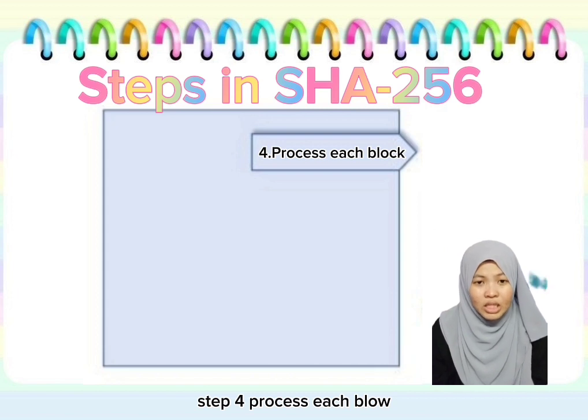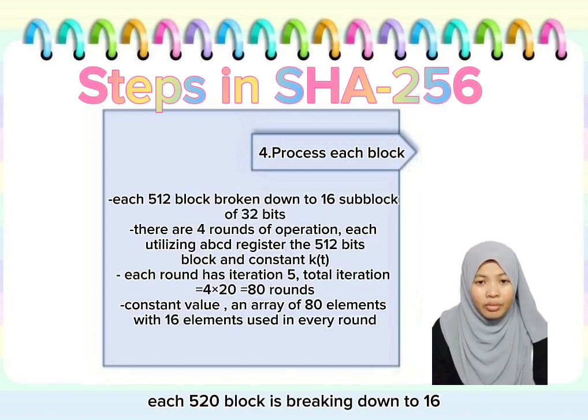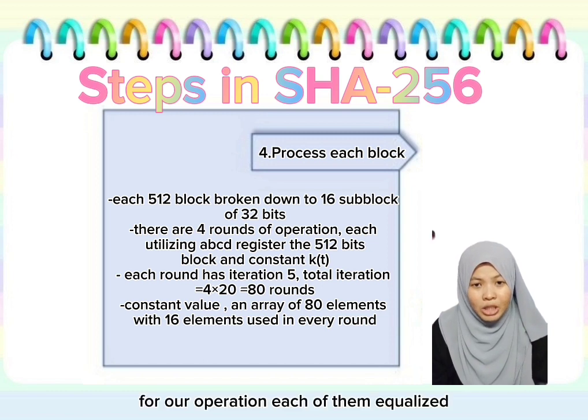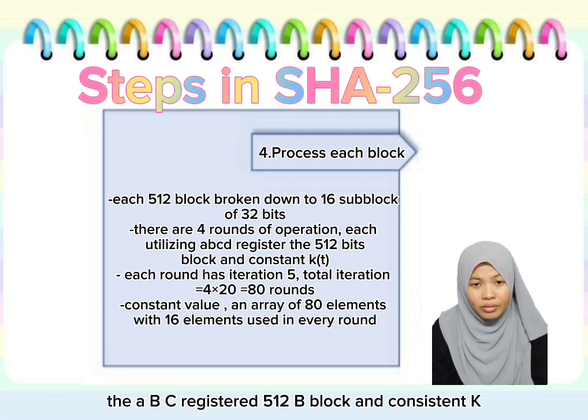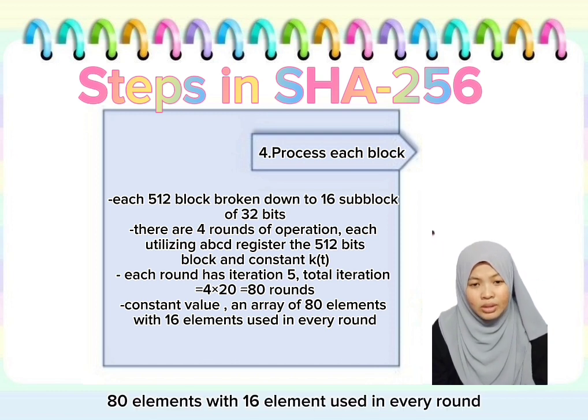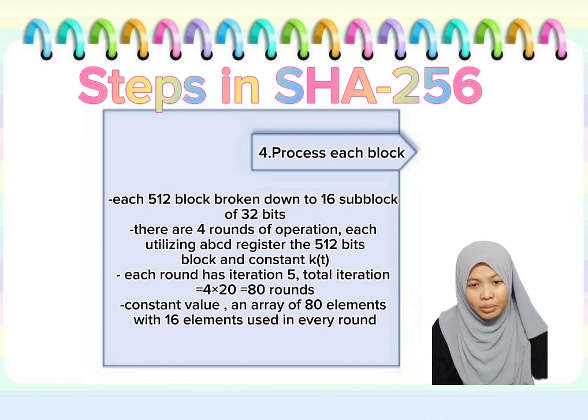Step 4. Process each block. If 512 block is broken down to 60 sub-blocks of 32 bits each. There are 4 rounds of operation. Each of them utilizes the ABC register, the 512-bit block, and consistent K. Each round has intersection 5, so total intersection is 80 rounds. The consistent value is array is of 80 elements with 60 elements be used every round.